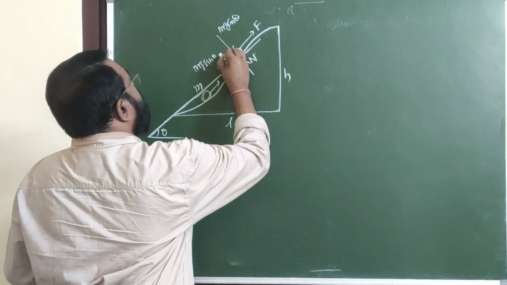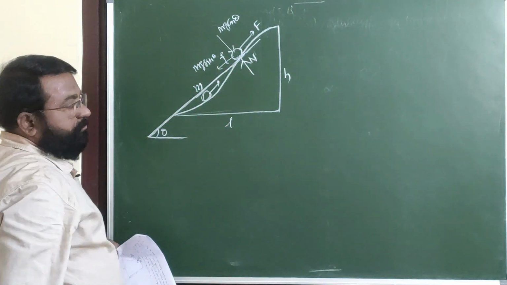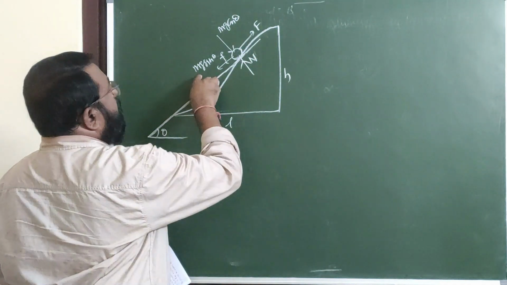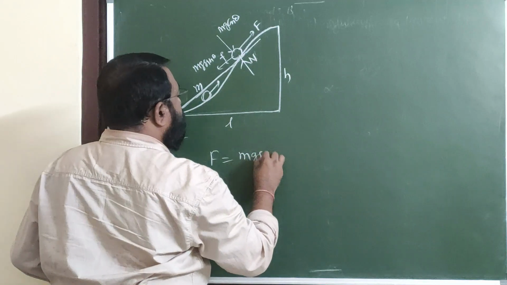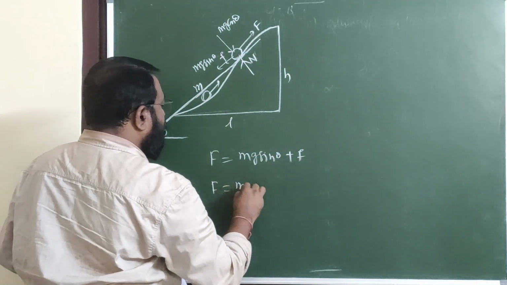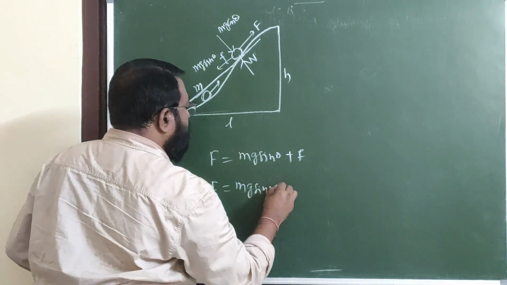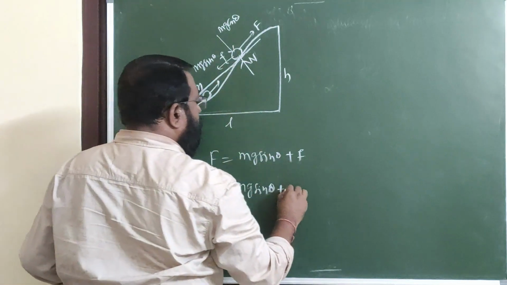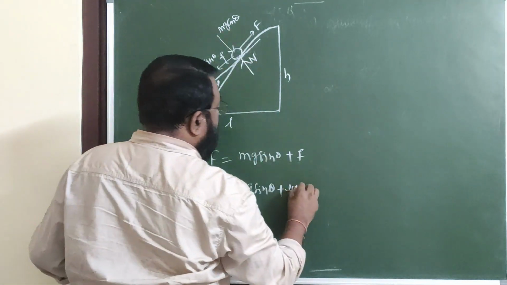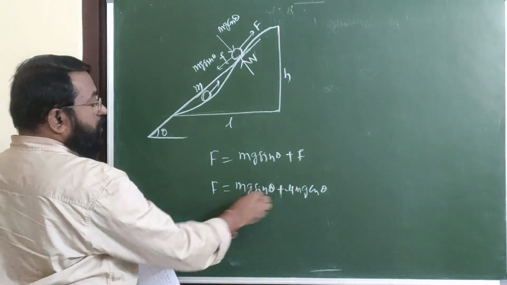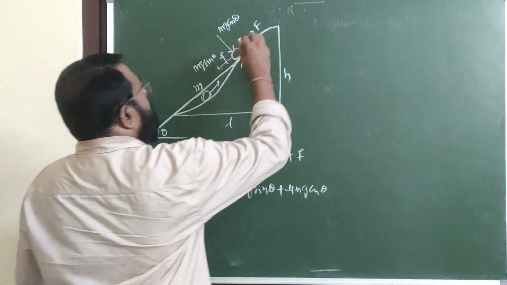Therefore, a frictional force is acting downwards. Therefore, F is equal to mg sin θ plus μN. What is N? Mg cos θ.